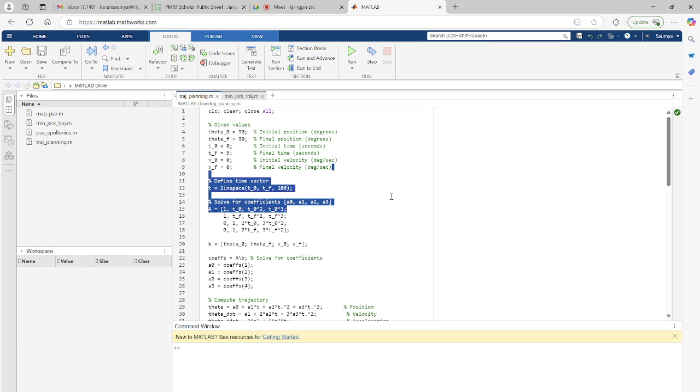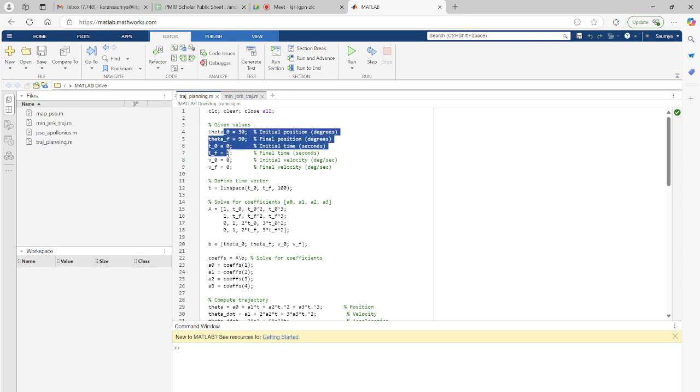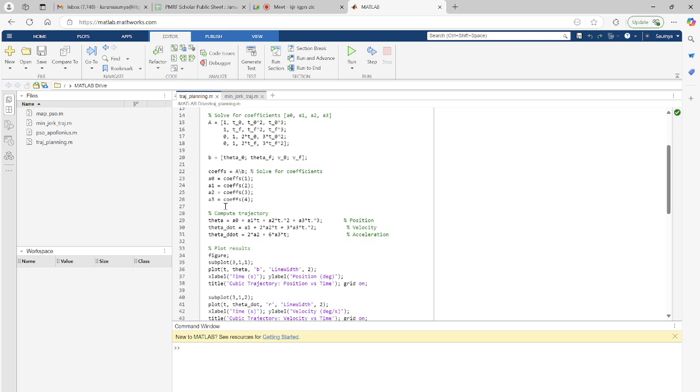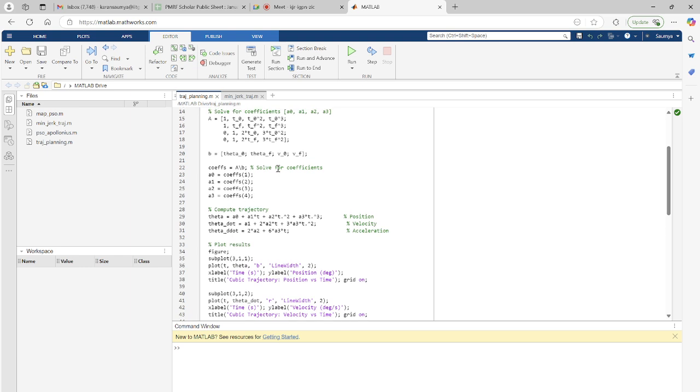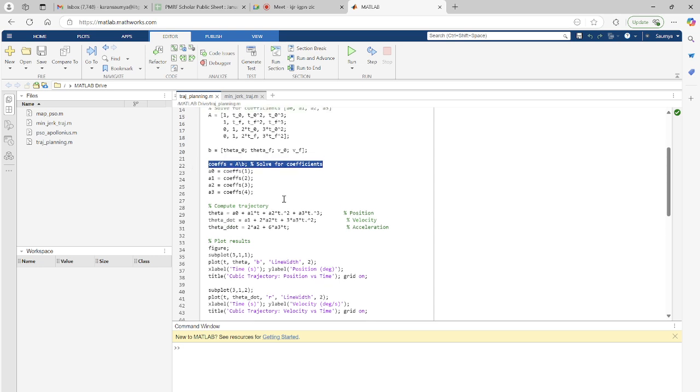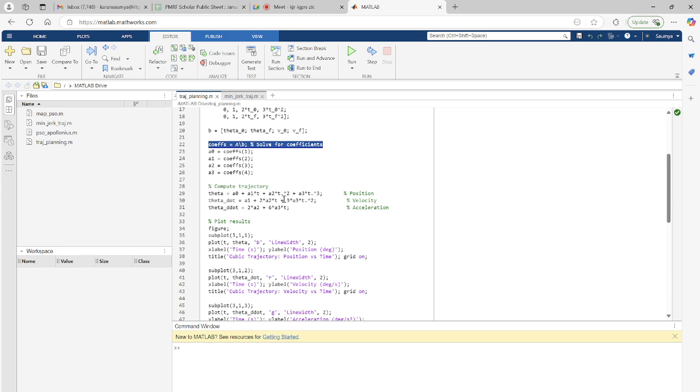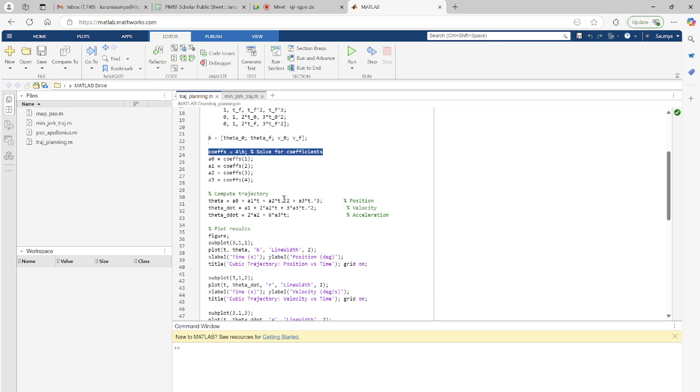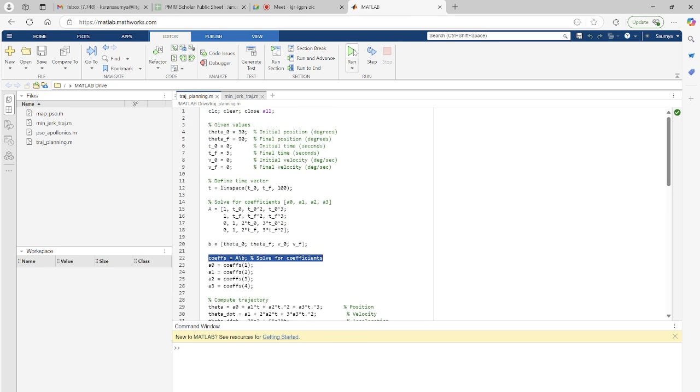Okay. So you can see here, it is the same code, the simple trajectory planning code, in which the thetas and velocities are defined. Then it is linspace. Then this line is the most important of all lines. This is basically finding A inverse and multiplying it with B. So this is used to solve the system of linear equations. Then I'm just plotting it. I'll show you the result.